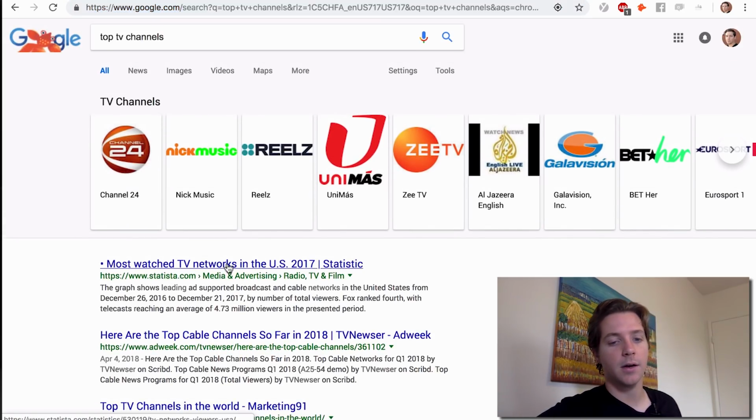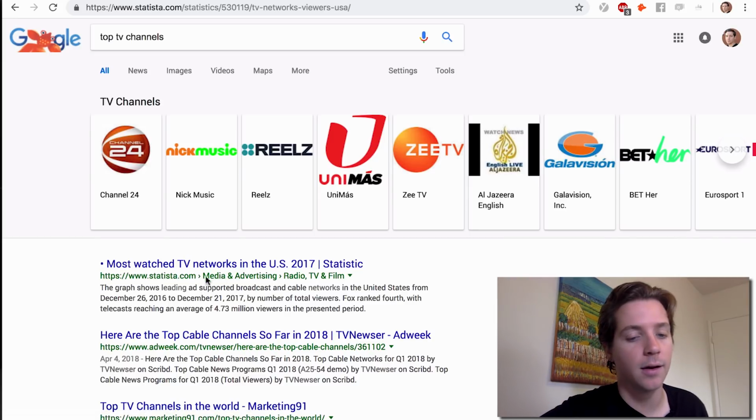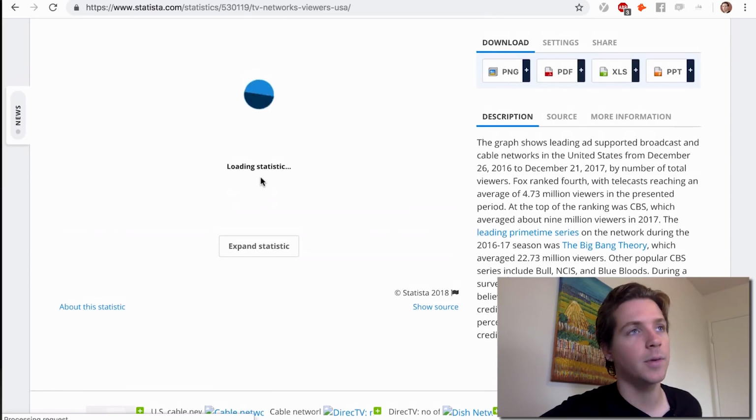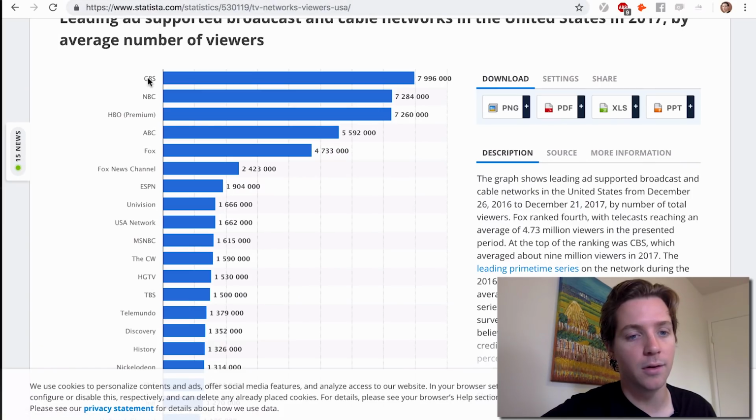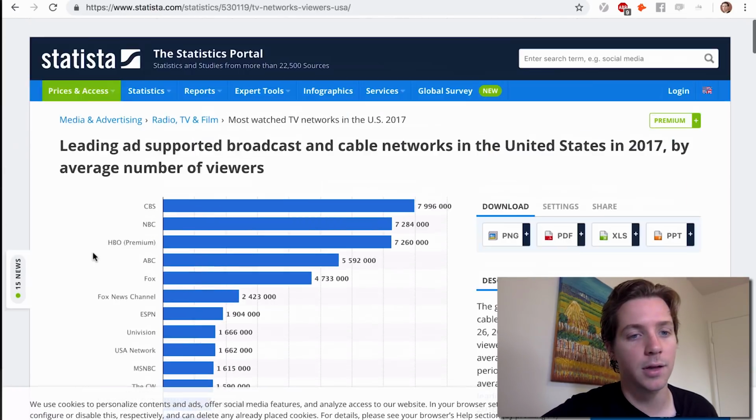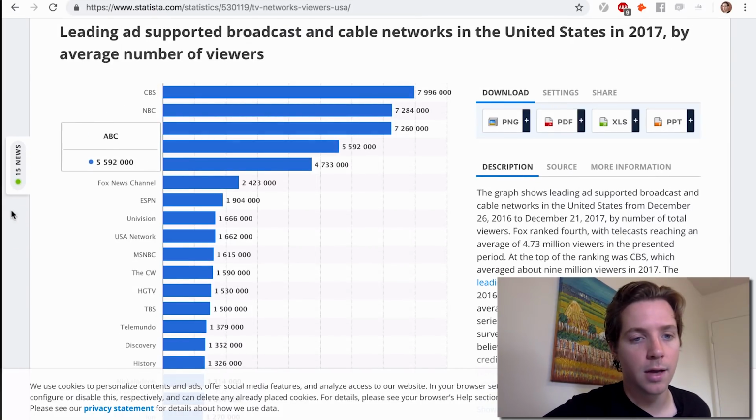You can also go down to statista.com for TV networks, which could be the lead pool we need. By lead pool, I mean a list of leads that exist somewhere online. So for instance, we're looking for top TV networks. Statista has all of the TV networks, and you could go through and have your lead generation team or yourself grab these lists. So we can start at the top: CBS, NBC, HBO, ABC, Fox.